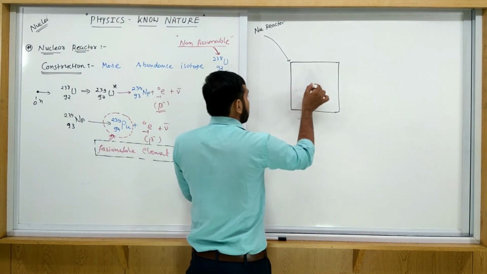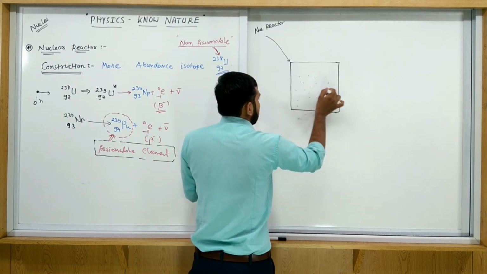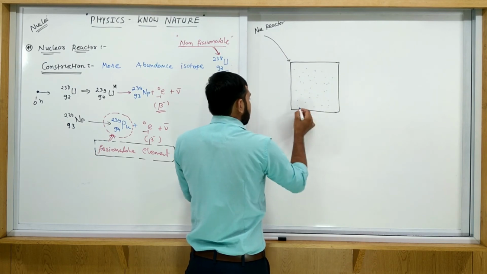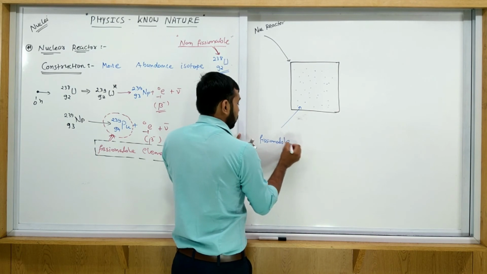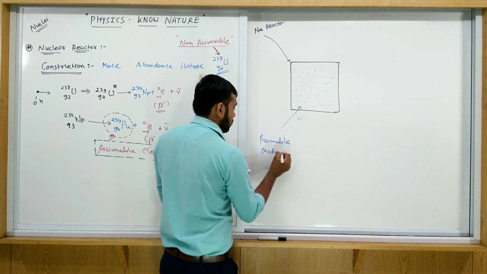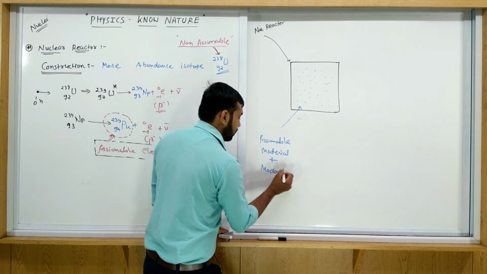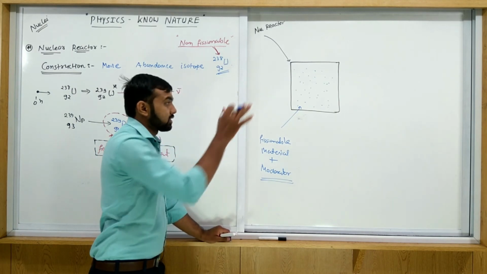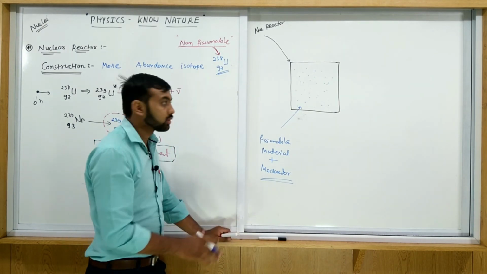So here consider that is a fissionable material with moderator. We already discussed why a moderator is placed inside this nuclear reactor with the fissionable material.